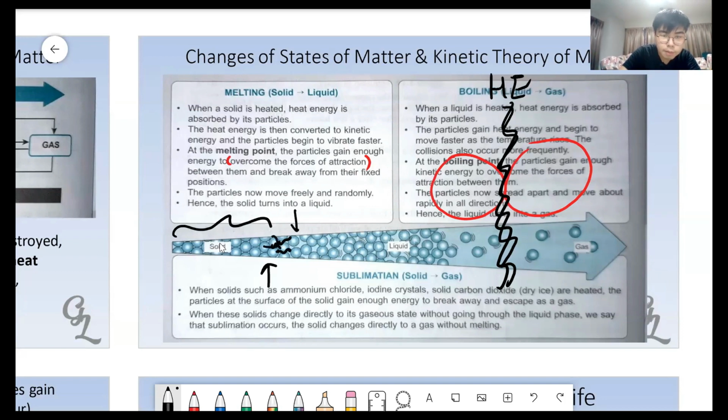And over here is when it starts 1 degree, 2 degree, 3 degree, 4 degree. Over here, when the breaking happened, this is 0 degrees Celsius. Can everyone understand?